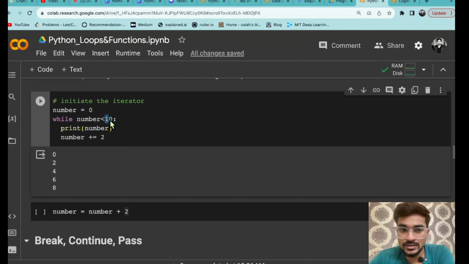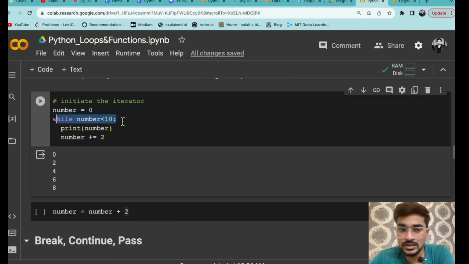Again less than 10, so again it will print the number, again increment by 2, that means 6, again less than 10, so it will go up to 8, which is less than 10. After 8, if you do 8 + 2, 10 is not less than 10, it is actually equal to 10. So if that is not less than 10, that means your loop will break here.